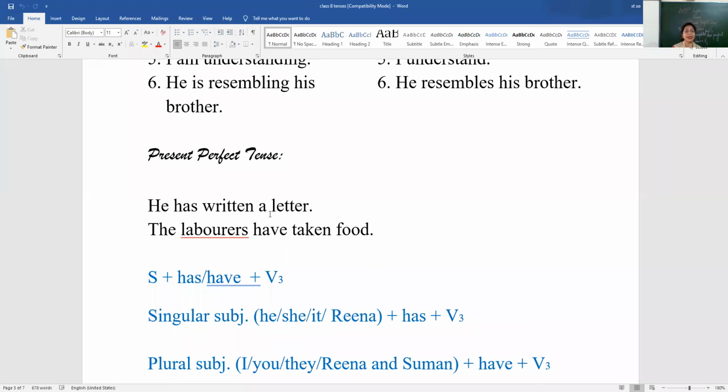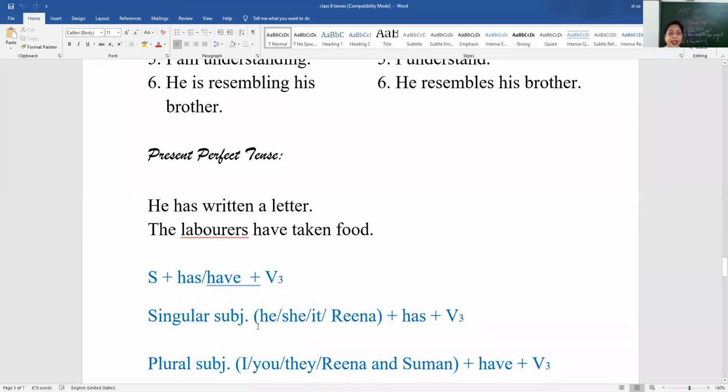Then it became he is writing a letter. And in present perfect tense, it becomes he has written a letter. The laborers have taken food. Okay. So take, took, taken. Taken is the third form of a verb. Write, wrote, written, third form of the verb. So the formula is subject plus has or have plus third form of the verb.